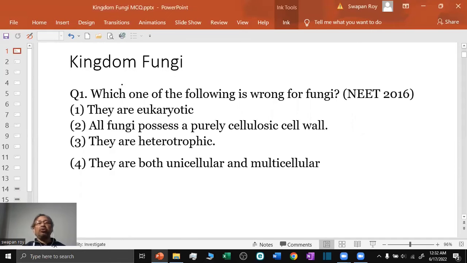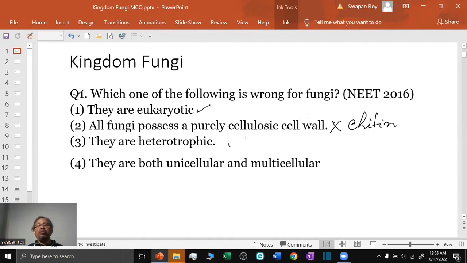Solution of some important questions from Kingdom Fungi. Question number 1. Which one of the following is wrong for the fungi? They are eukaryotic. This is true. All fungi possess purely cellulosic cell wall. This is wrong because their cell wall is made of chitin or fungal cellulose.